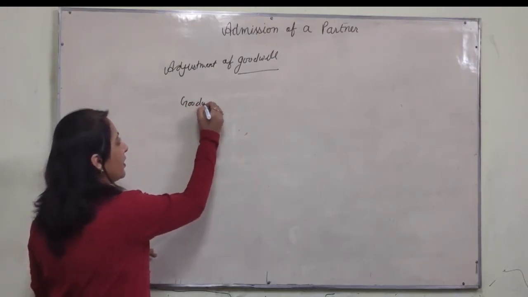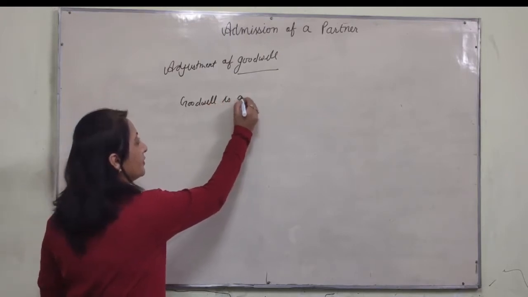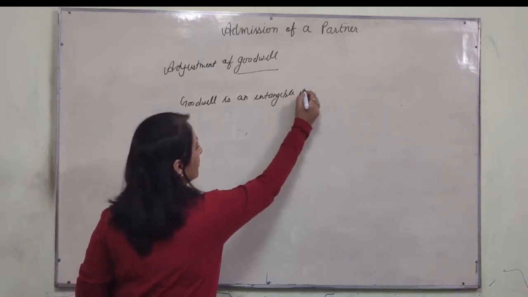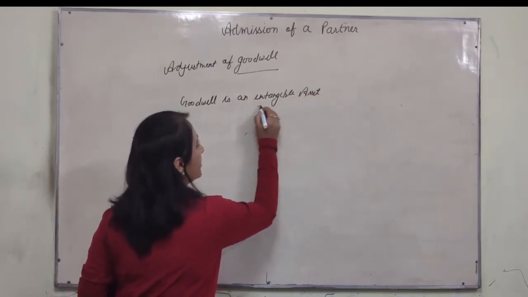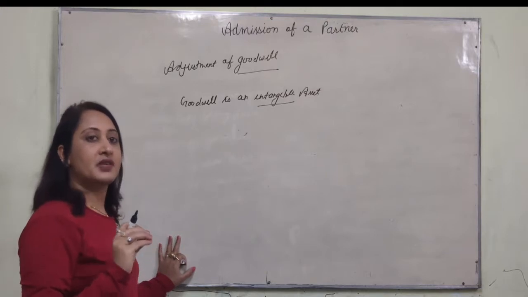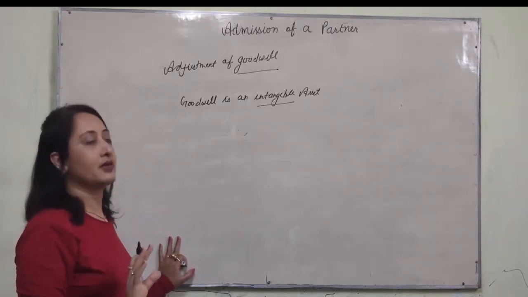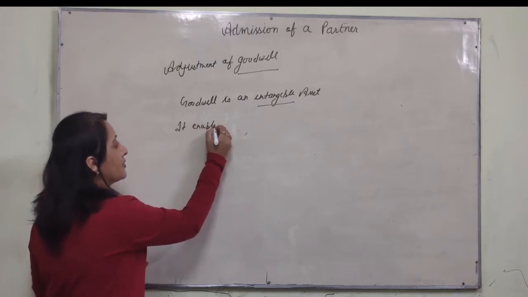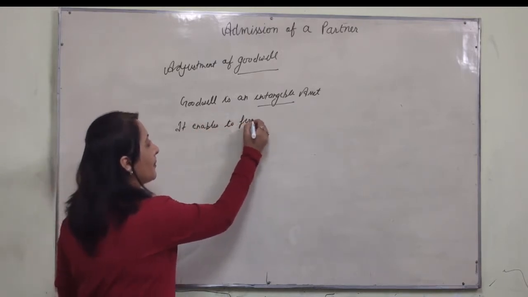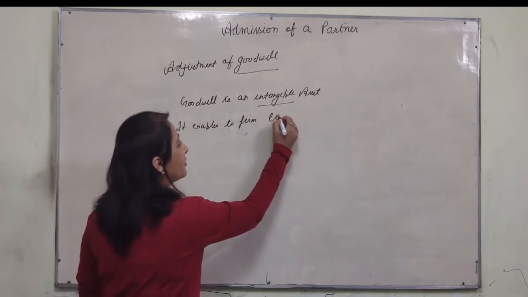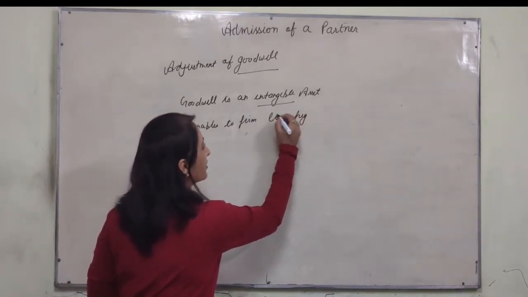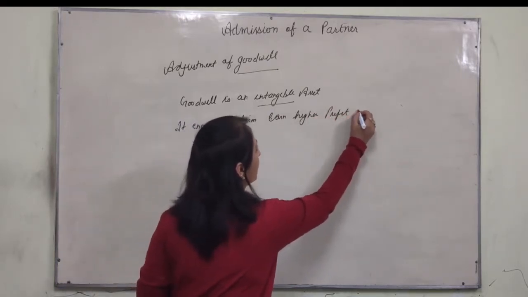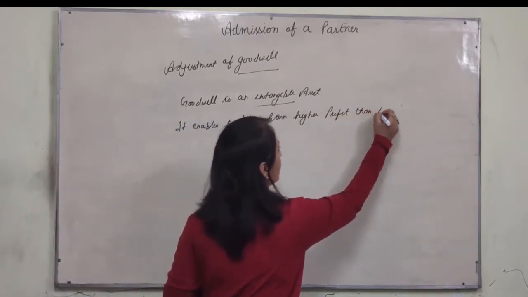Goodwill is an intangible asset. Intangible asset means which cannot be seen or touched, just can be felt. The second one, it enables the firm to earn higher profit than normal profit.